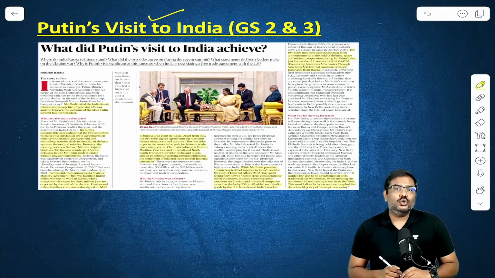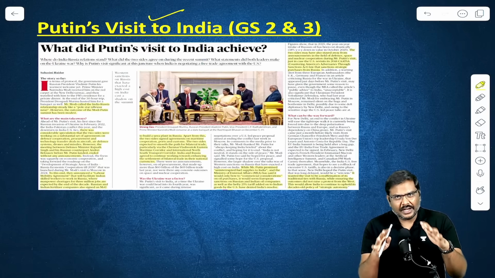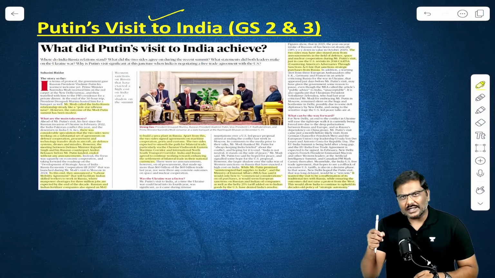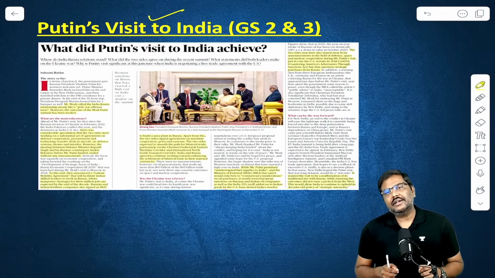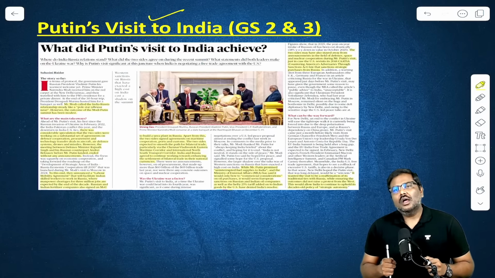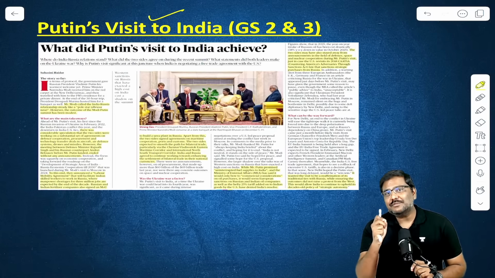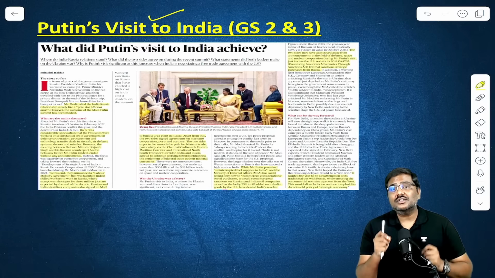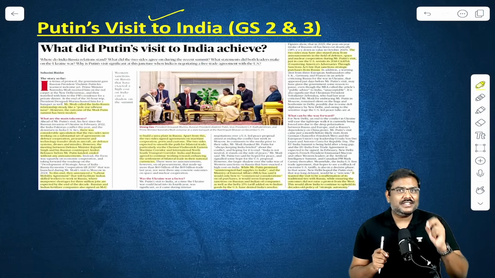Putin's visit to India. Yesterday, Chetan sir has discussed this in detail. Let me add certain more points associated with the debate that is happening on the current affairs topic. Very recently, India-Russia annual summit was conducted. Russian President Mr. Putin visited India. And during this particular visit, it was expected that there will be a lot of discussion and agreements signed associated with technology sharing, associated with defense, etc.